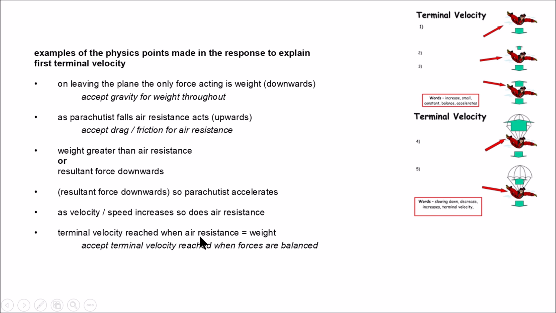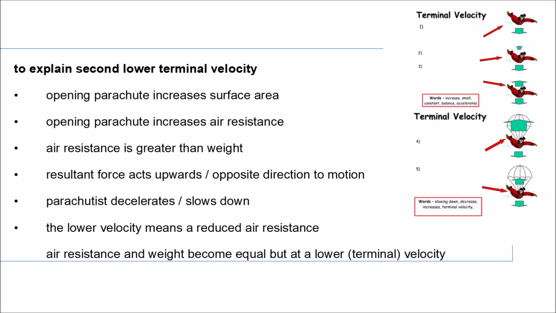That's terminal velocity. Second part, opening the parachute increases surface area, which means the drag force is increasing. Air resistance is greater than weight. Resultant force acts upwards. It will make the parachutist decelerate or slow down. The lower velocity means a reduced air resistance until both forces are equal and the parachutist has reached its second terminal velocity.